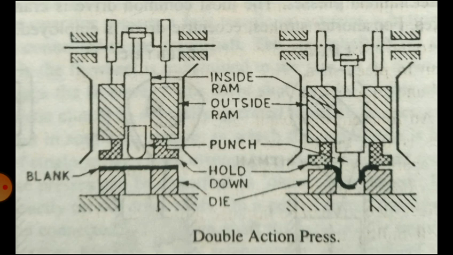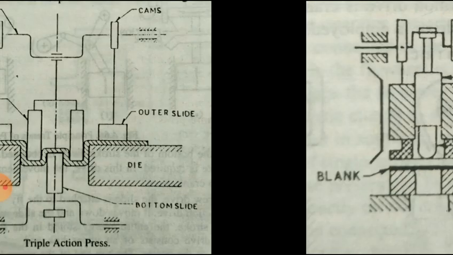So they are chiefly used for deep drawing operation. Two rams or slides are used in a double action press, an inside ram and an outside ram. The outside ram is used to hold the edges of the raw material, and the inside ram is used for drawing or forming operation. Generally this type of press is used in deep drawing operation.